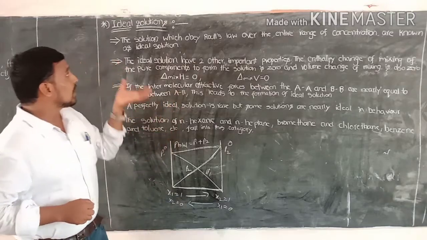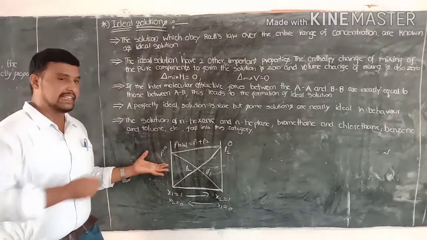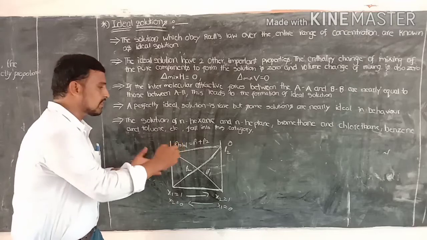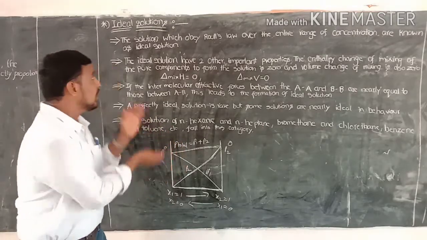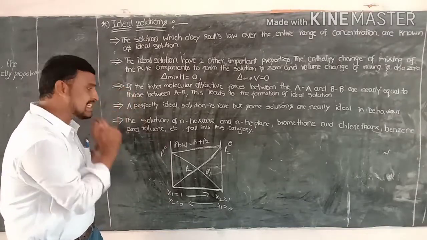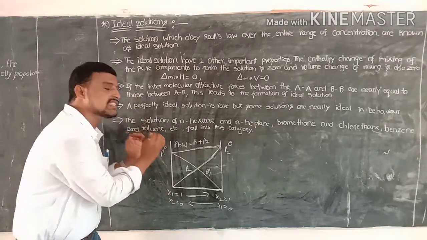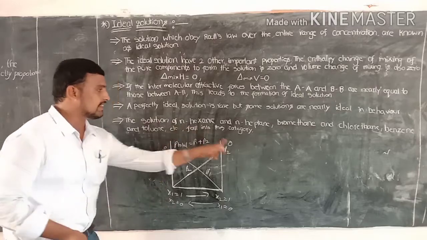So next, the graph coming from an ideal solution is equal to the graph coming from Raoult's law. The ideal solution graph is equal to the original graph of Raoult's law, like this.